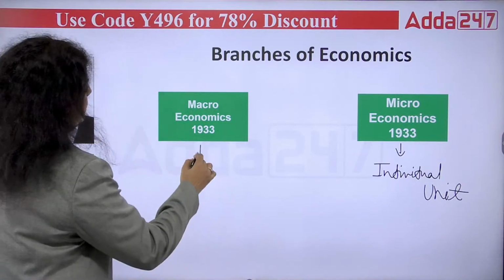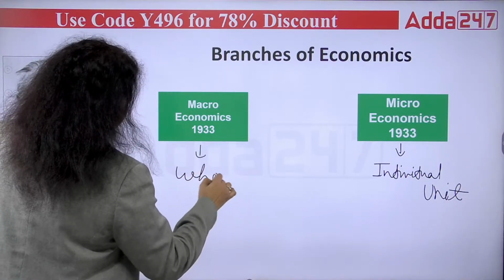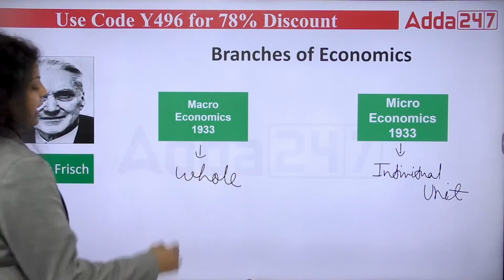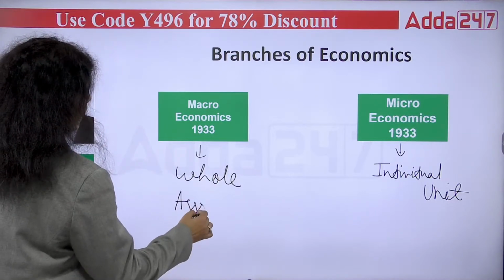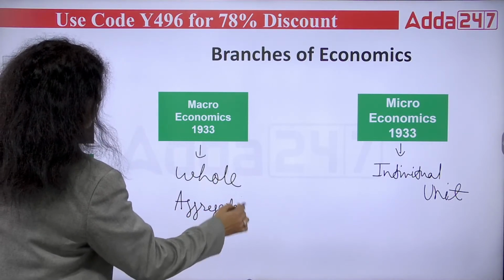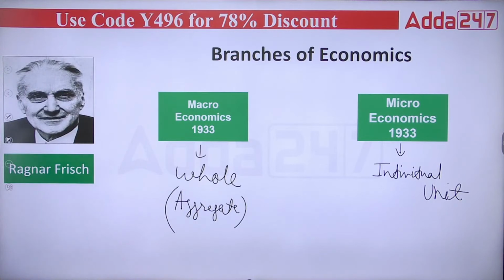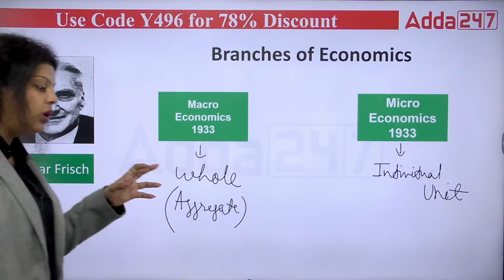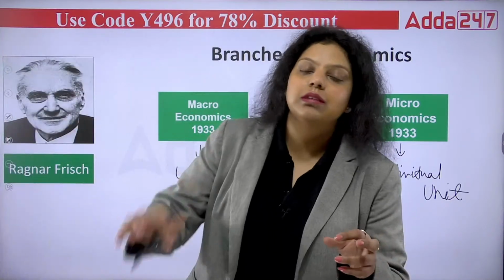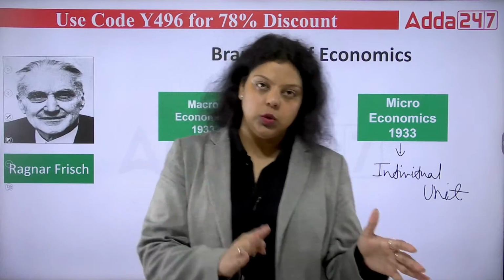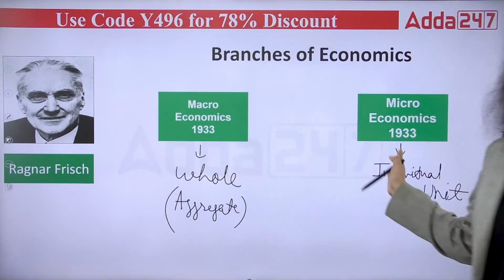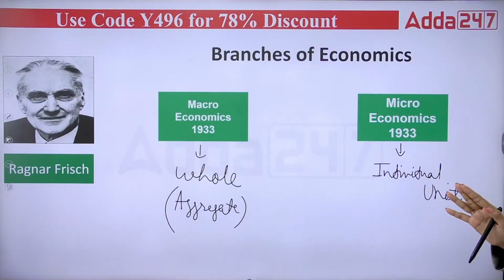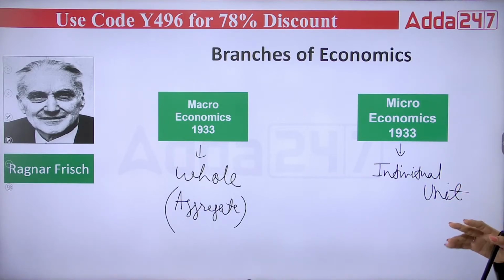When you are studying the economy as a whole, or I can say you are studying the economy as an aggregate, in that situation you need macroeconomics. So when I talk about macroeconomics, it's to study the economy as a whole. When I talk about microeconomics, it's to study the economy as an individual unit. This is the main difference between micro and macro, and that's why we have divided economics into 2 types.